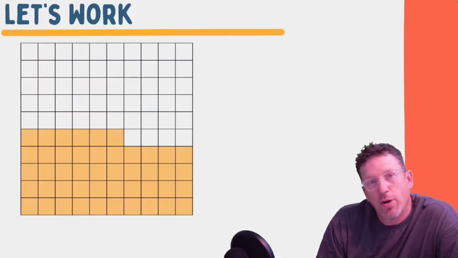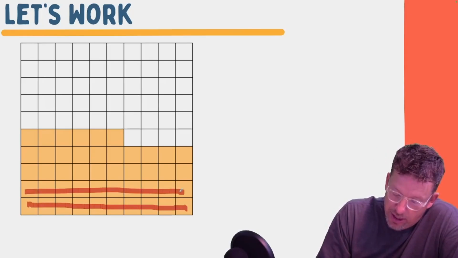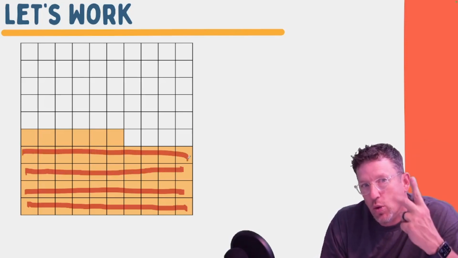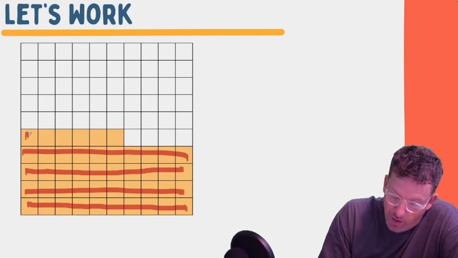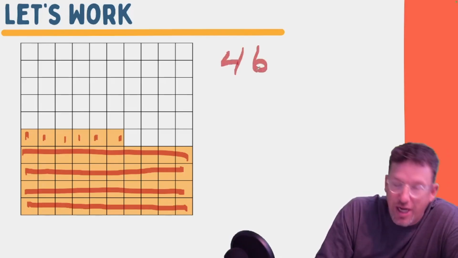Now we have a grid that's partially filled out. And we just talked about that it's 10, and another 10, and another 10, and another 10. So that's 4 tens, right? 10, 20, 30, 40. And then we have 1, 2, 3, 4, 5, 6. So I have 46 of these shaded in.